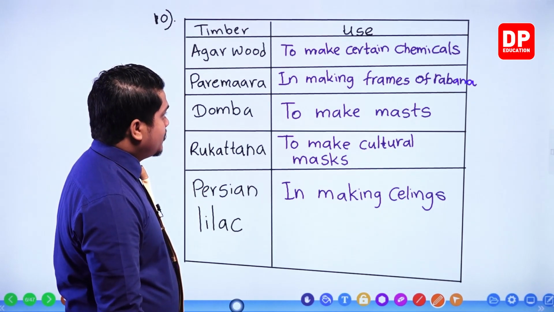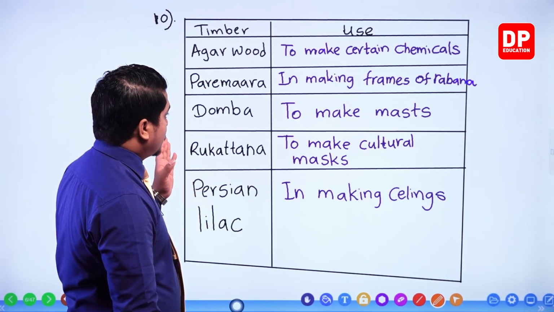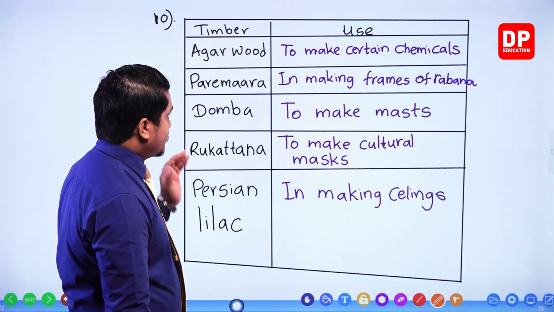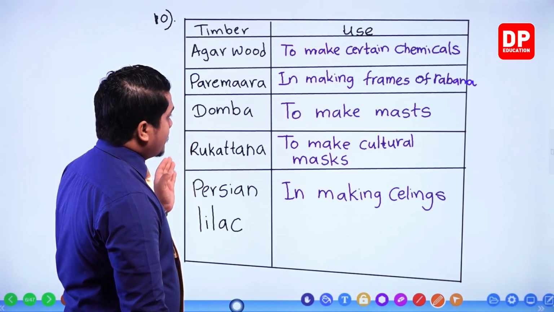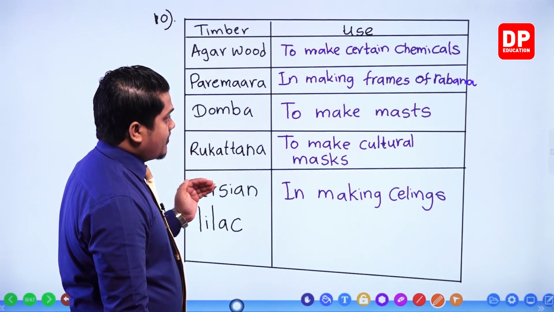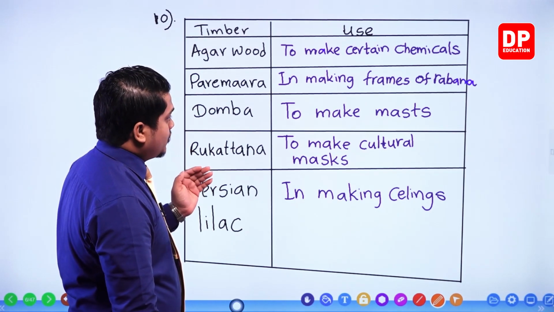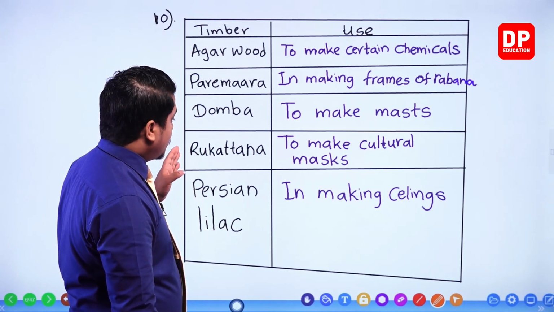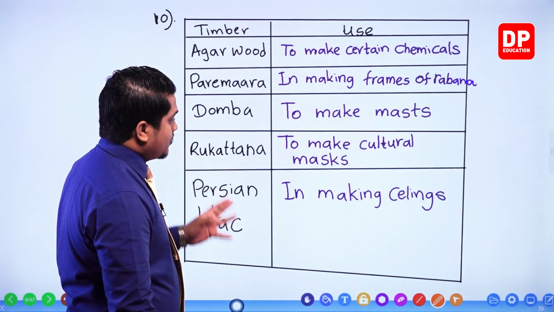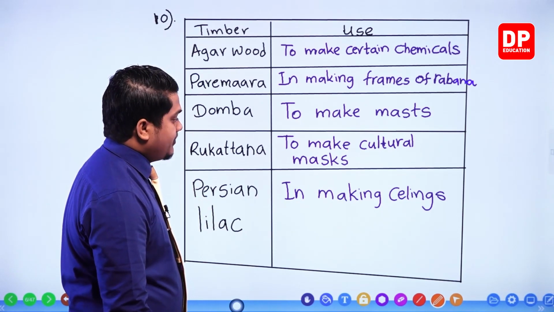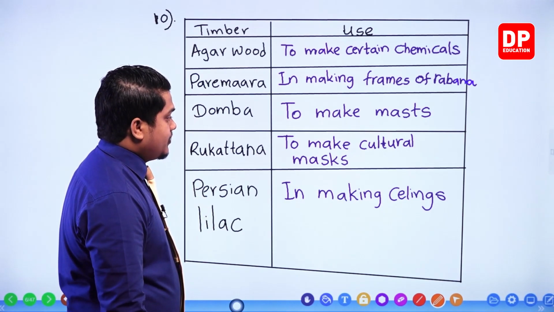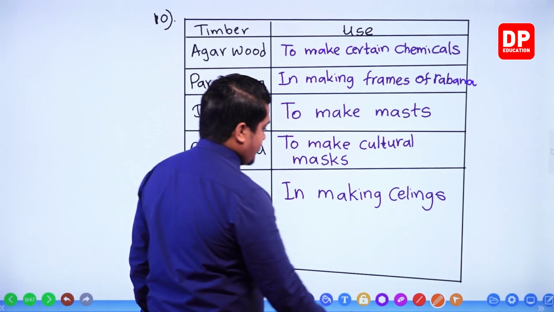So several uses that we obtain from given timber types. Agarwood to make certain chemicals, Parimara in making frames of Rabana, Domba to make masts, then Rukkattana to make cultural masks, then Persian lilac in making ceilings, right.